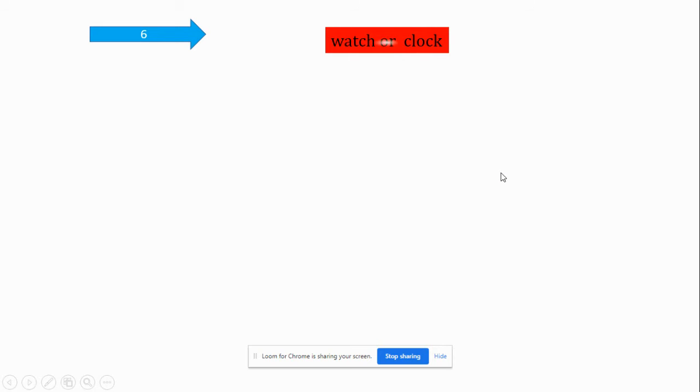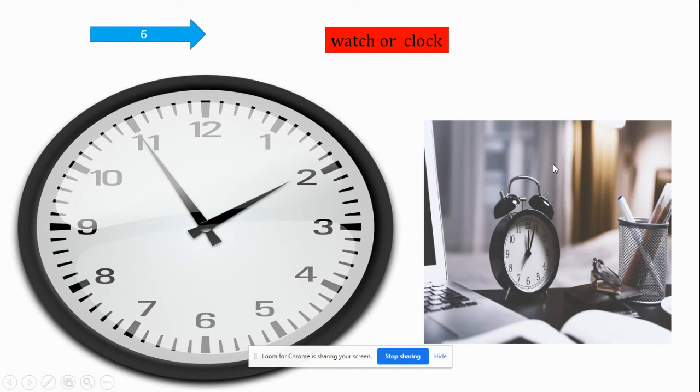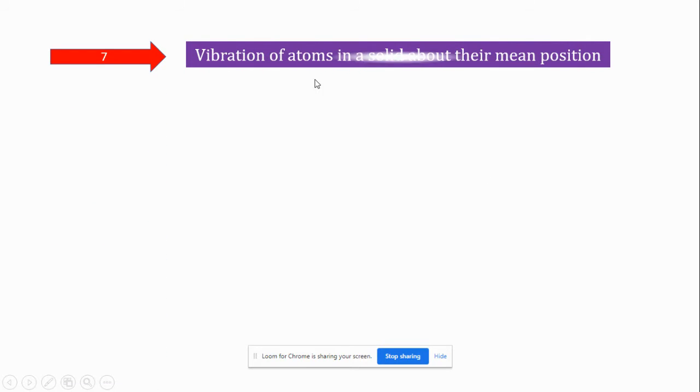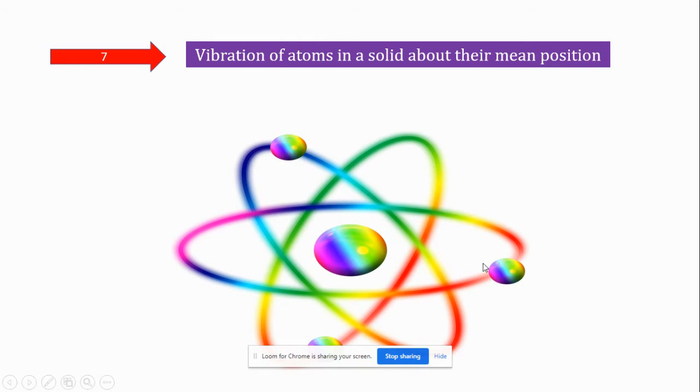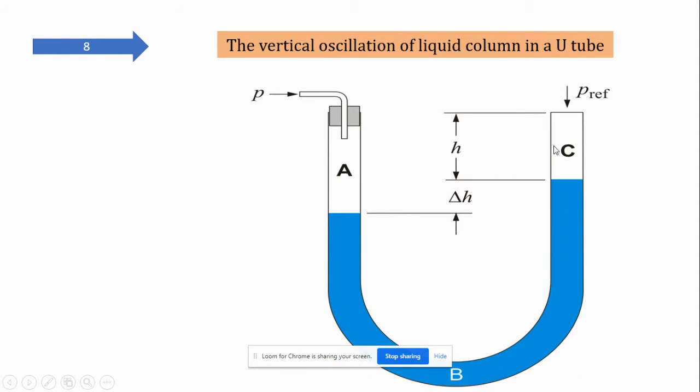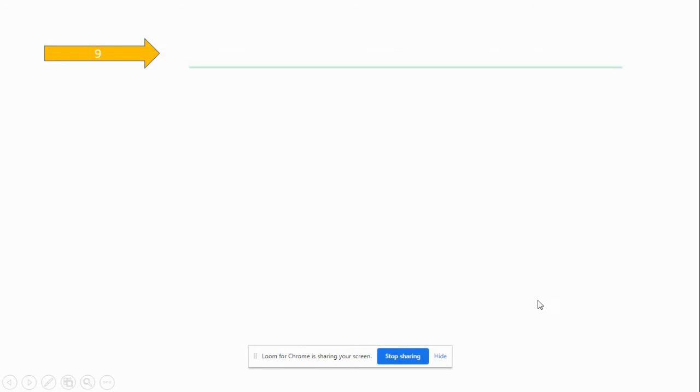The sixth example is the watch and clock. Everybody knows that there is uniformity in the movement. The next one, the vibration of atoms in a solid about their mean position, is also an example of periodic motion. Next, the vertical oscillation of a liquid column in a U-tube. This is a U-tube and here is a liquid. When we give pressure, the liquid will move up and down.